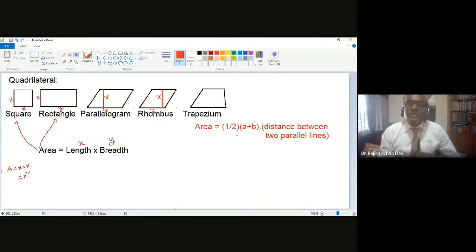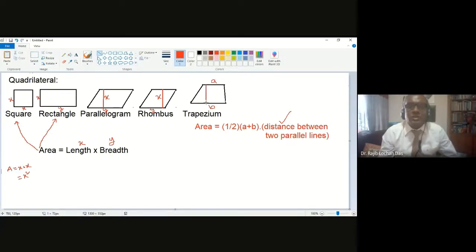So this is the area for a trapezium, and I am telling you what is A, what is B. A and B are the opposite lines. They are the parallel lines. So what will be the distance? That distance will be the distance between two parallel lines.